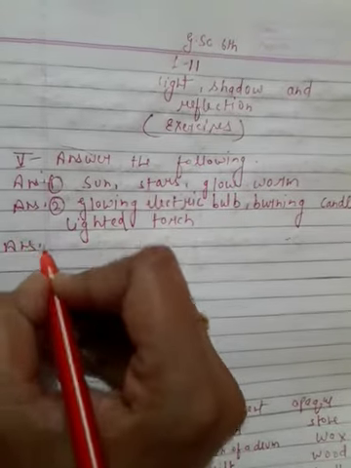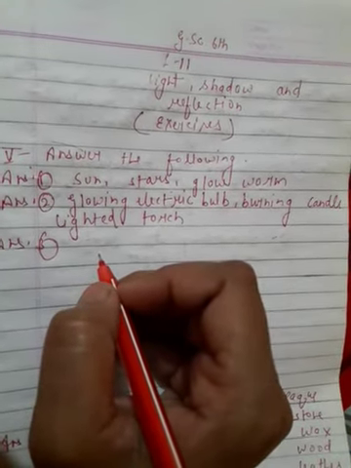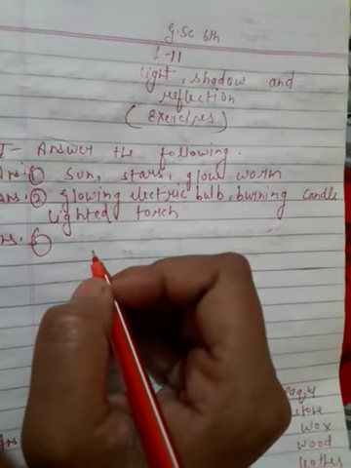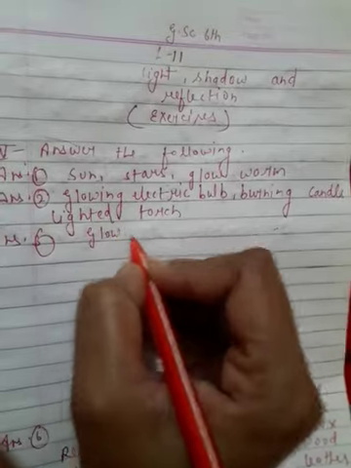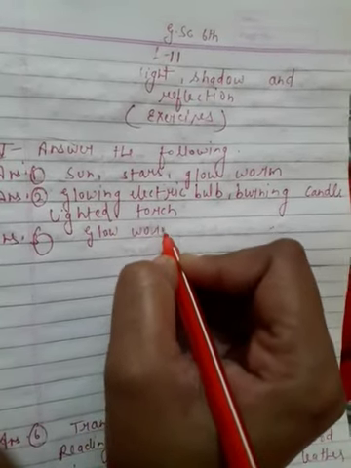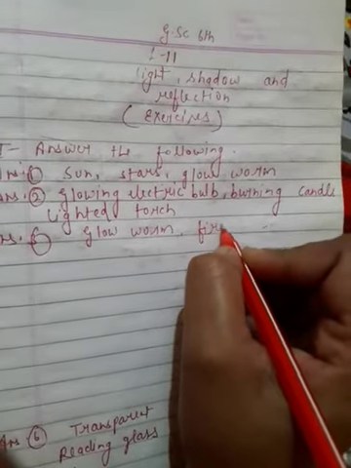Question 3: Give two examples of living beings which emit light. Answer: glowworm, fireflies.